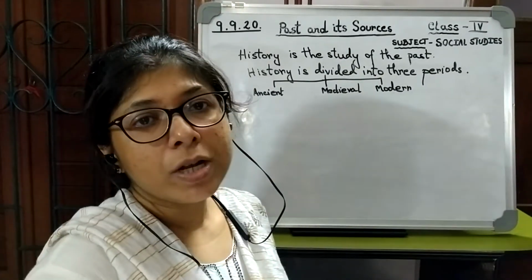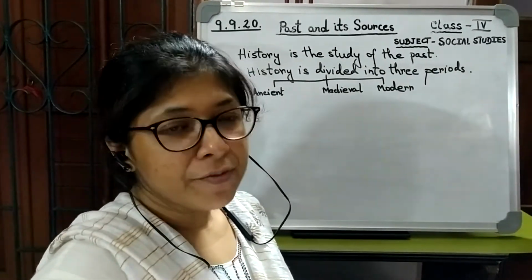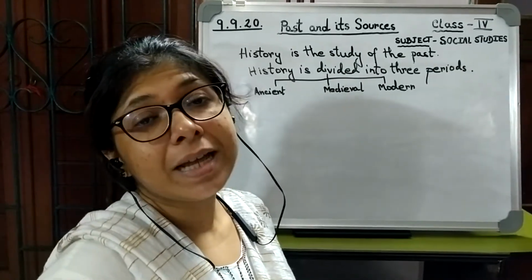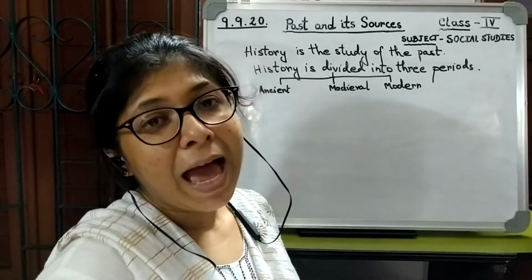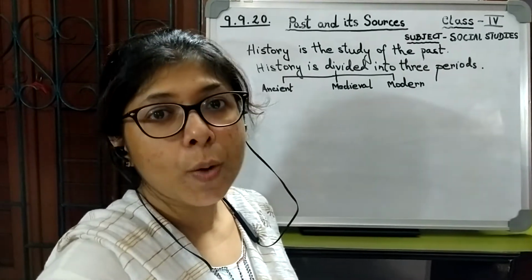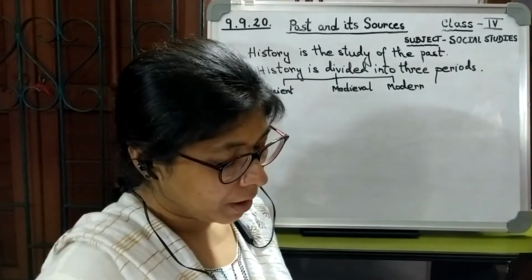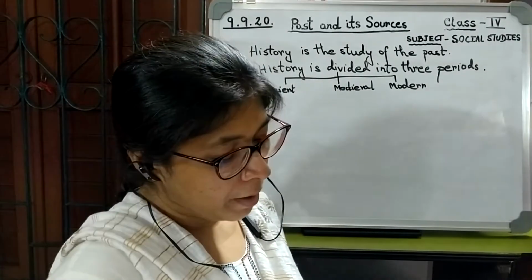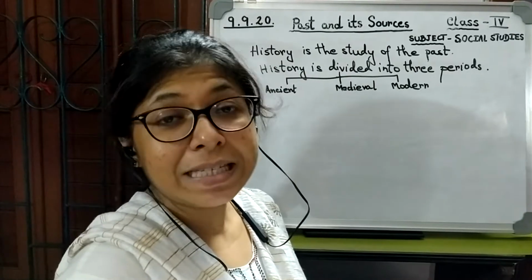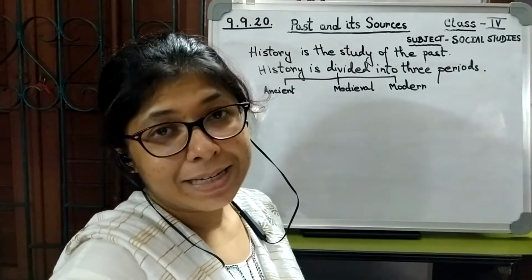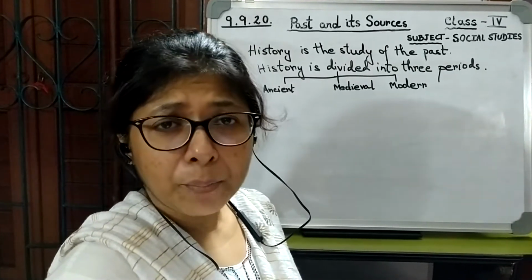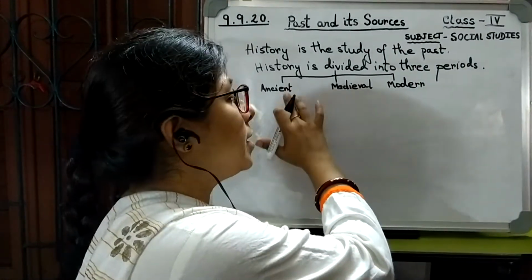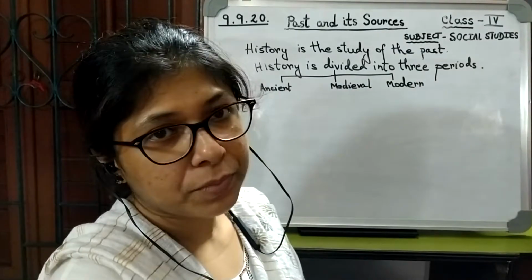In medieval period, we learn about the events covering from 9th century to 17th century. This period tells us about the Mughal dynasty as well as the foreign rulers who entered India during that time. Then comes the modern period. Modern period covers all the events till the 18th century, and it talks about the British rule in India. So history is divided into three periods: ancient, medieval and modern.